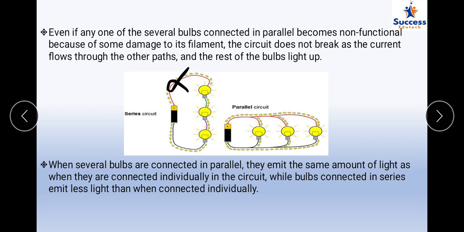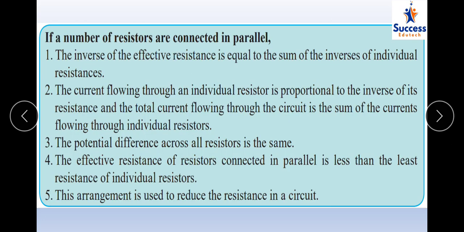So a parallel combination is always preferred over a series combination, because a parallel combination allows the circuit to still run, whereas in series, if there is a single damage, the entire circuit will be switched off. So whenever someone asks you to justify why a parallel combination is used over a series combination, you should be in a position to answer them.